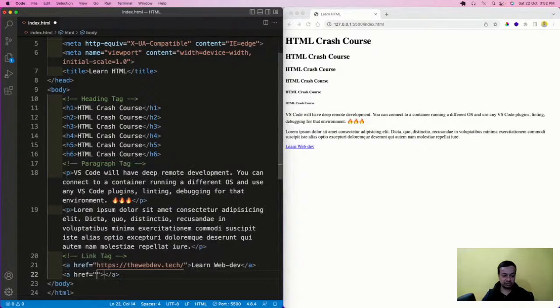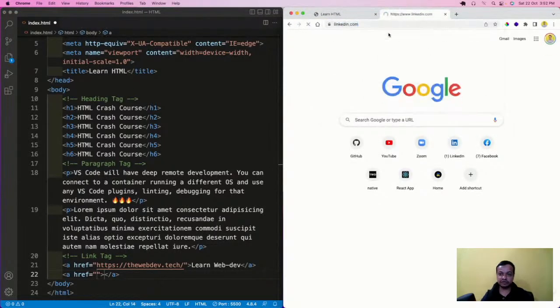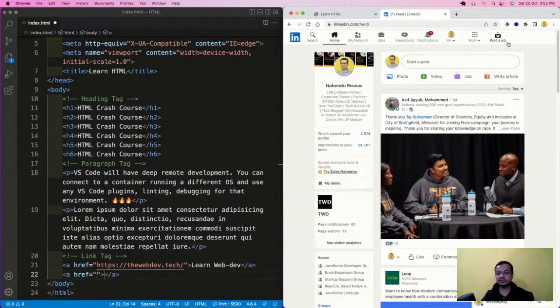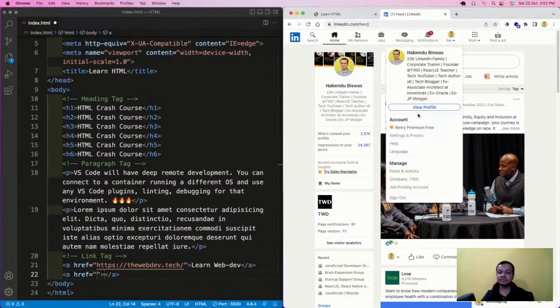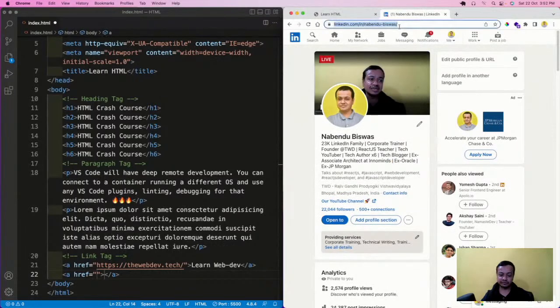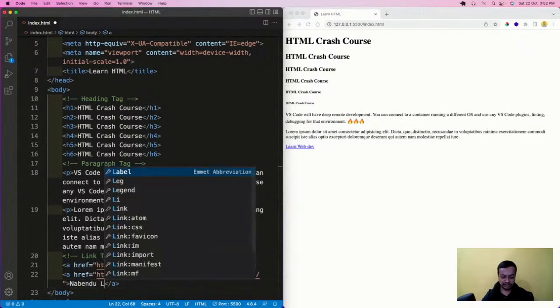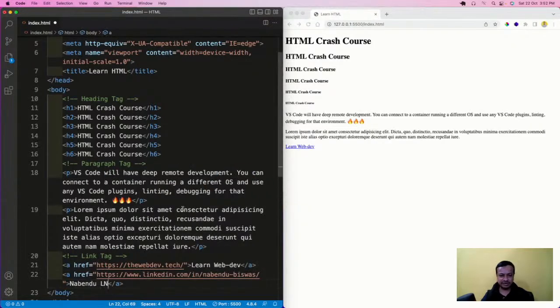Maybe I'll go here and do an href, and give my LinkedIn profile, with the text view profile. But if I give it like this, it will open in the same tab again.